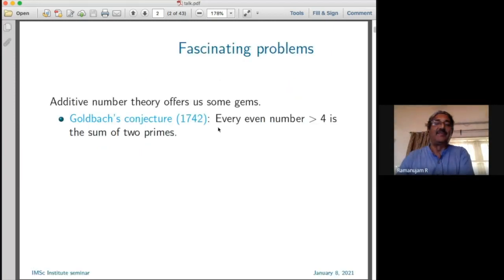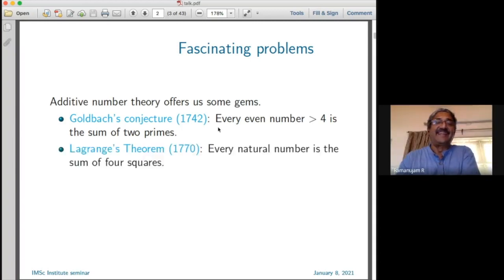Okay, well, I don't know number theory, but I know enough to know about some very famous problems in number theory. Here are some gems from additive number theory. Goldbach conjecture, 1742: every even number greater than 4 is the sum of two primes.